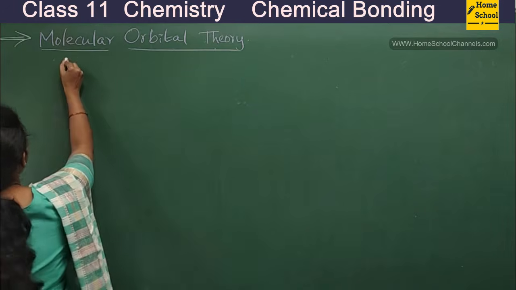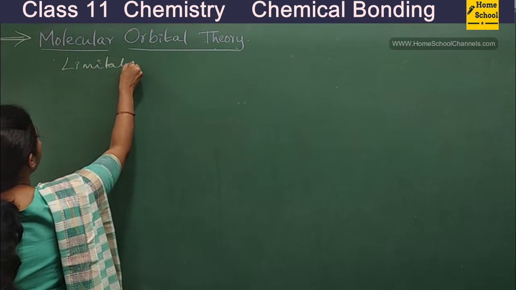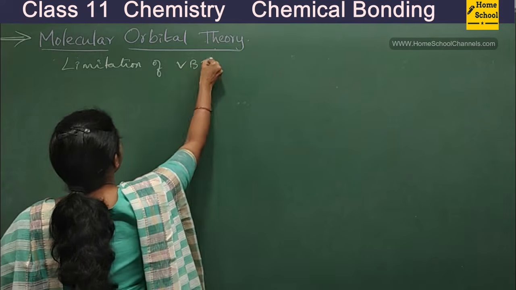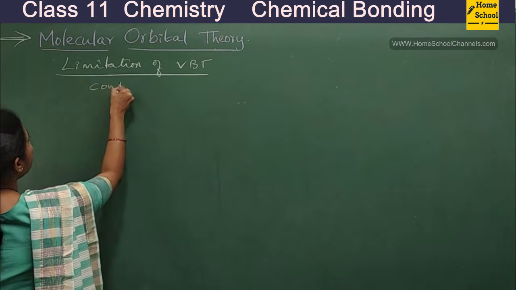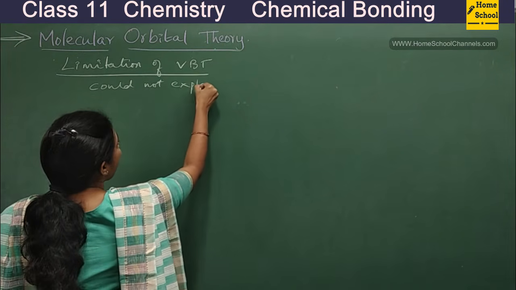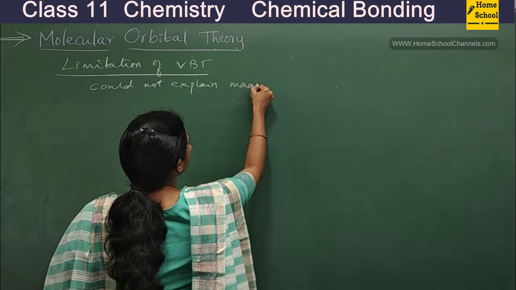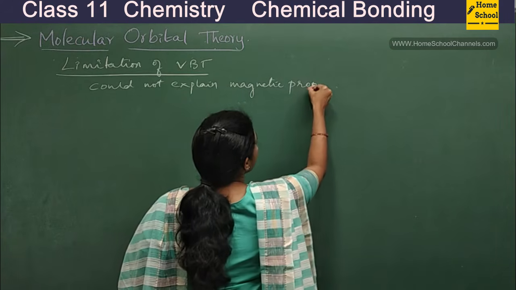So let me start with the limitation of valence bond theory, that is VBT. The major limitation is it could not explain what, guys? The magnetic property of molecules. So what do you mean by magnetic property of molecules?